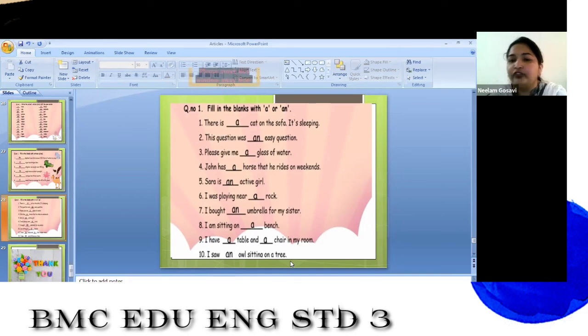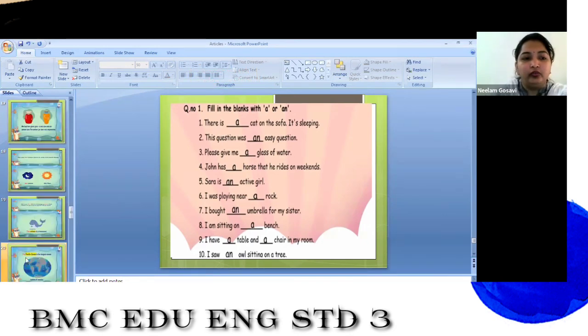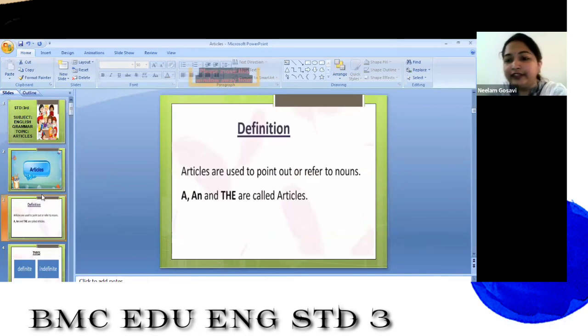Okay, children. So now let me do the revision of what we have learned today. We started with the topic of articles. In that we have seen the 3 main articles: a, an, and the, right? We have seen the definition of articles: articles are used to point out or refer to nouns. Then we have seen